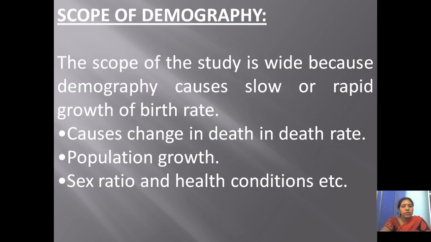Next is the scope of demography. There is a wide scope. It causes slow or rapid growth of the birth rate. This is mainly due to changes in death rates, changes in population growth and sex ratio, and health condition. Based on these factors, the demographic scope will vary.